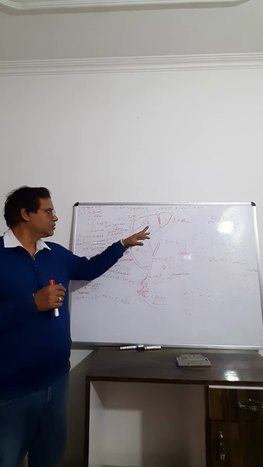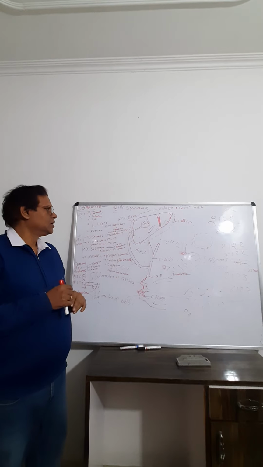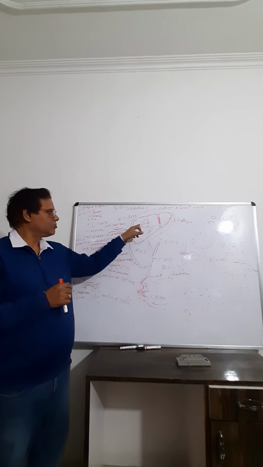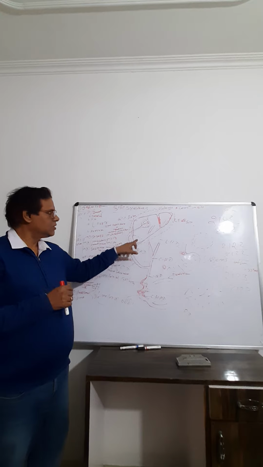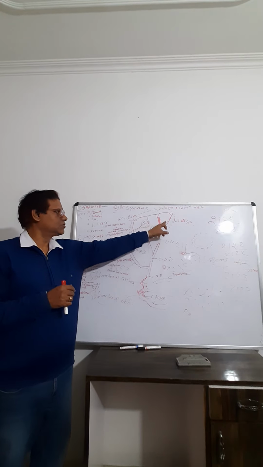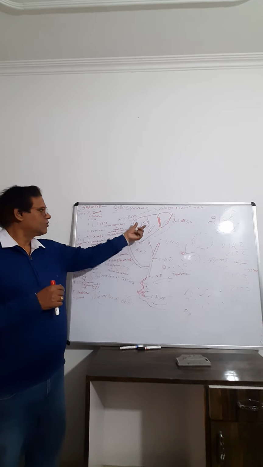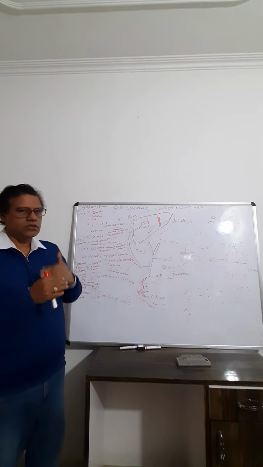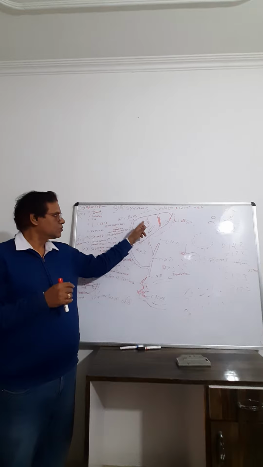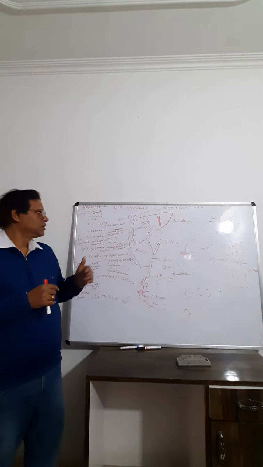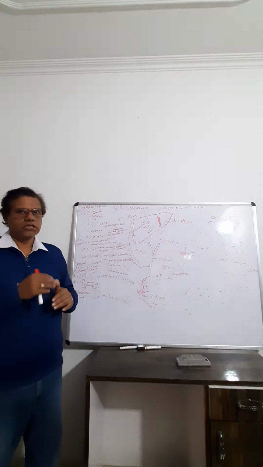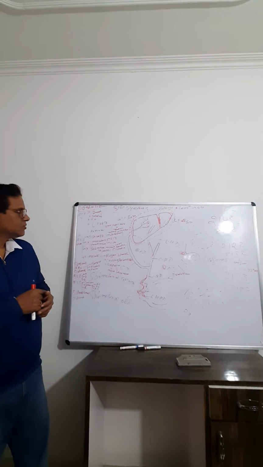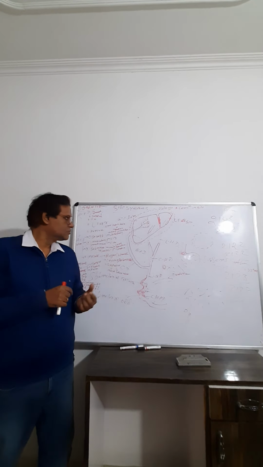So liver has mainly 2 lobes, right and left lobe. The right lobe has the right lobe proper, and this is the caudate lobe, and this is the quadrate lobe. And right lobe, that is the main lobe, consists of the gallbladder. So function of gallbladder is the storage and concentration of bile, but the function of liver is the synthesis of bile. So liver is a very important organ.